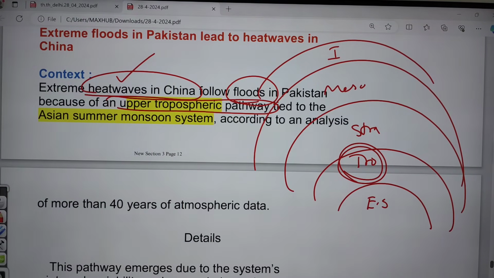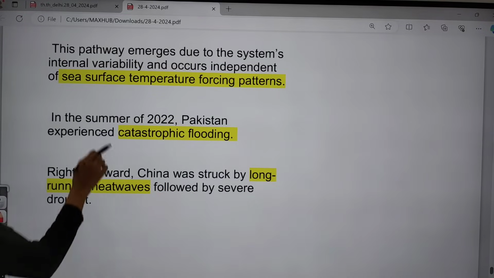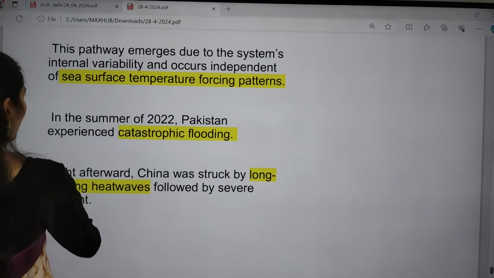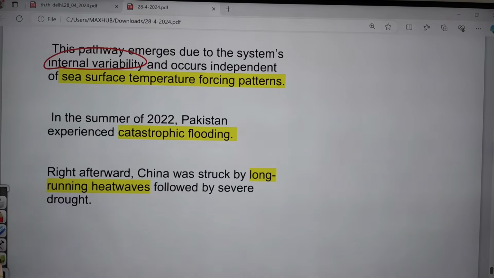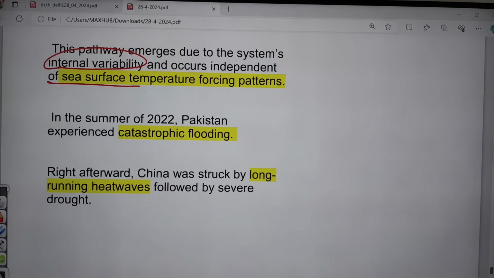This is mainly said in an analysis of 40 years of atmospheric data. This pathway emerges due to the system's internal variability, and it occurs independent of sea surface temperature forcing patterns.